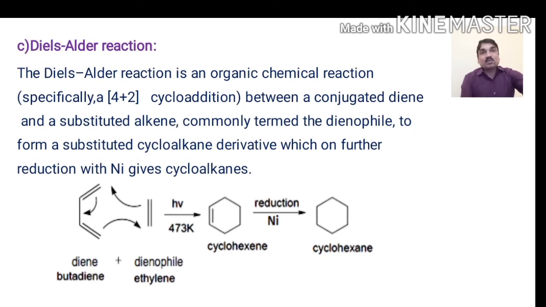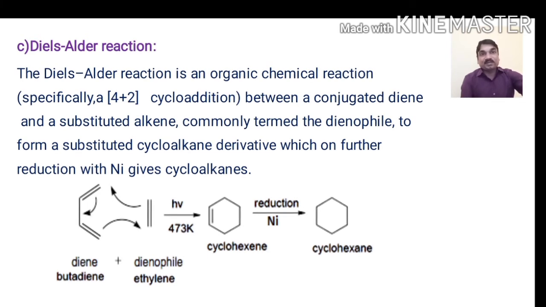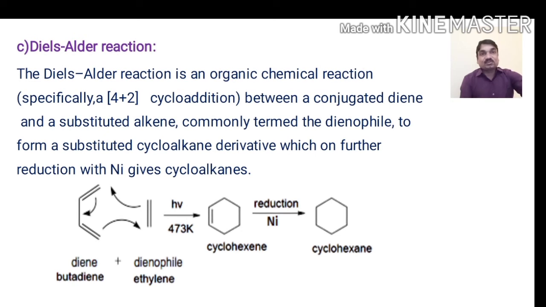Next is the most popular name reaction, the Diels-Alder reaction. Diels and Alder got the Nobel Prize for the discovery of this reaction. They prepared cyclic compounds from aliphatic compounds. It is the best achievement in synthetic organic chemistry. Diels was the student and Alder the guide, hence the name Diels-Alder reaction.